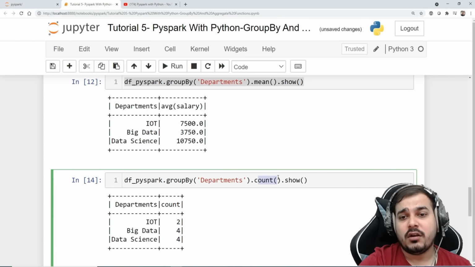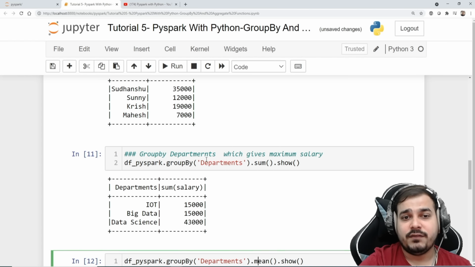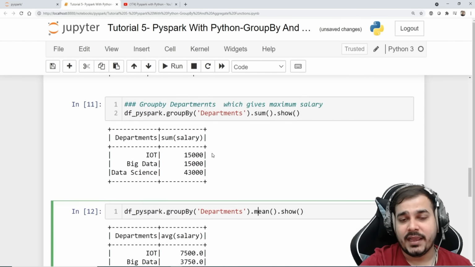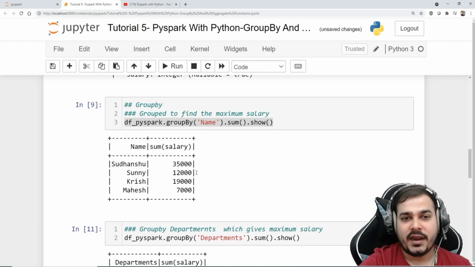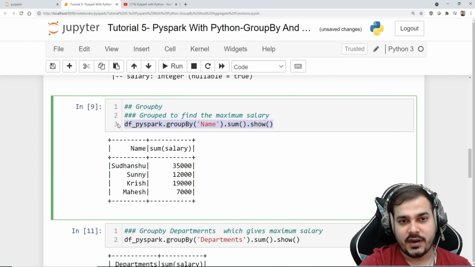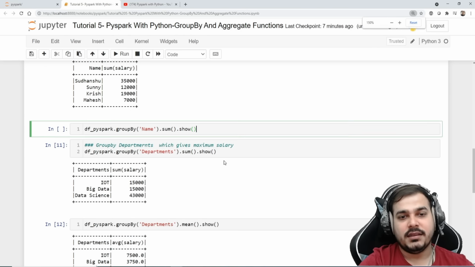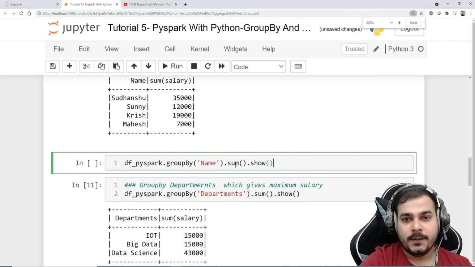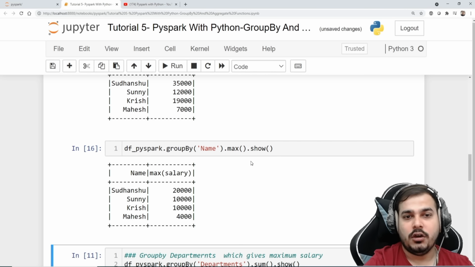Otherwise, these are also aggregate functions which we apply after applying a group by function. Now suppose I want to find out the salary, I'll take this example. I want to find out the maximum salary that a person is getting. Who is getting the maximum salary? Sorry. So here, instead of writing dot sum, now I'll write max dot show.